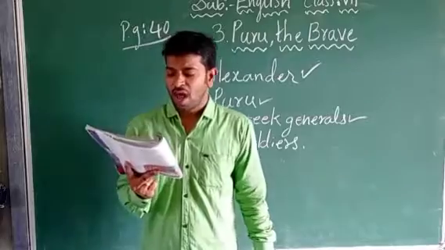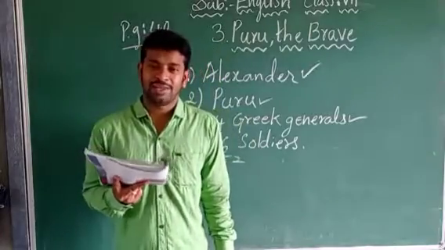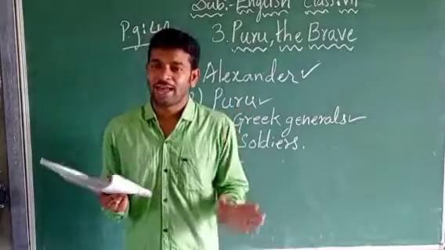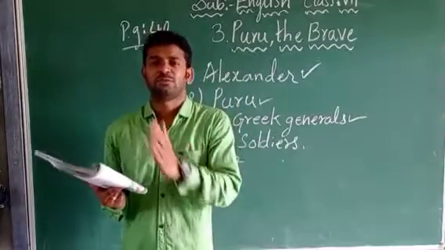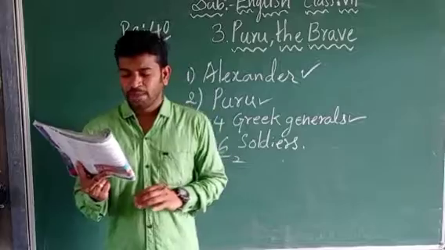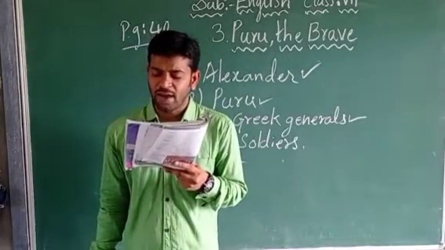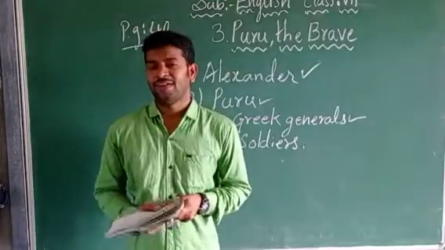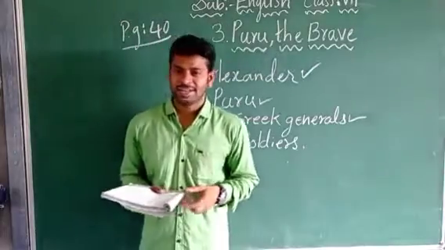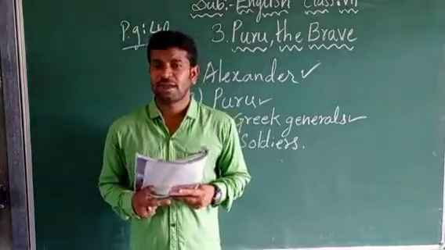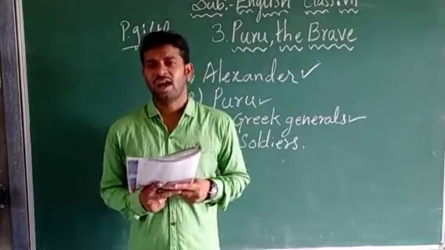After a pause: I am proud of your friendship, my brother. From enemies, they have become brothers. From enmity, they have become friends, and from friendship they have become brothers now. Puru is telling, I will do my best to be worthy of the friendship of Alexander the Great. Whatever conditions I kept for you, you are agreeing to that. I will also maintain the same friendship between us.